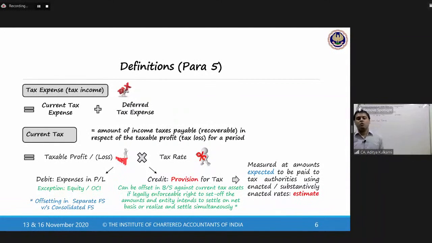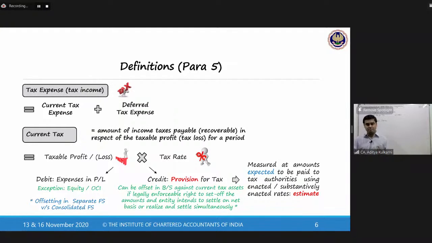Next, what will be the treatment? Taxable profit or loss multiplied by the tax rate, which is what we have done: 93 lakh 80 multiplied by 30 percent. So debit the P&L account, and you will credit what? You will credit provision for tax. You will measure it at the amounts expected to be paid to the tax authorities. This is your expectation, so keep it in provision. This is not a final liability. This is your estimate of the liability.